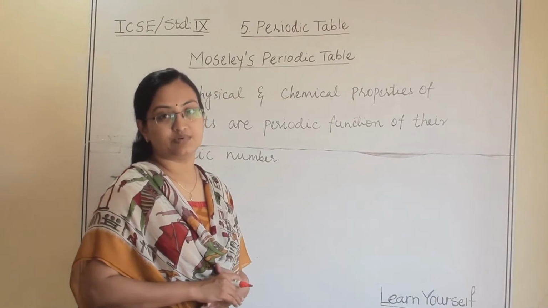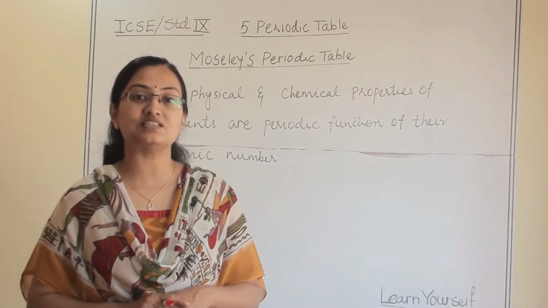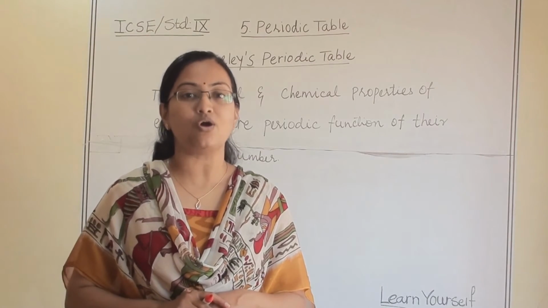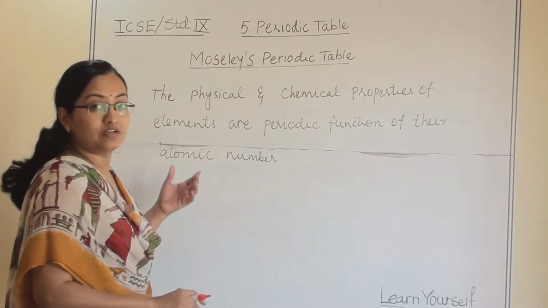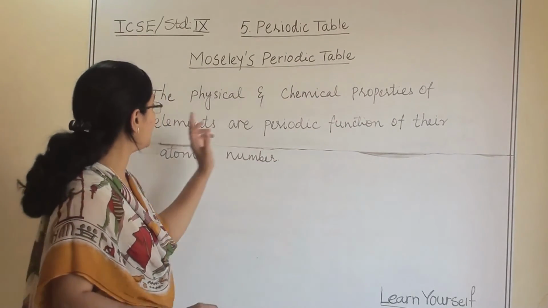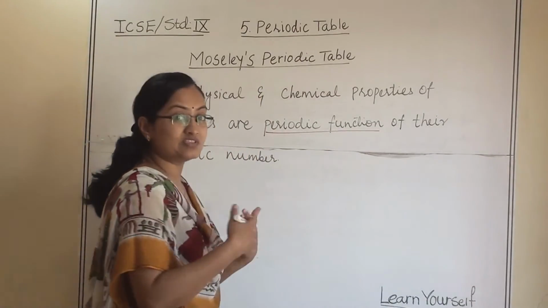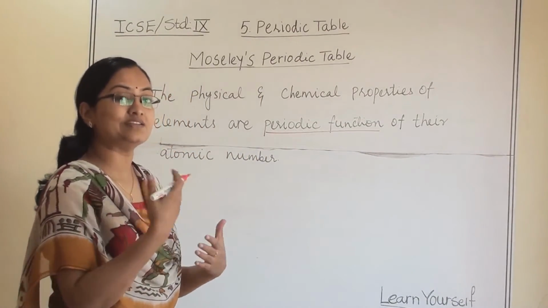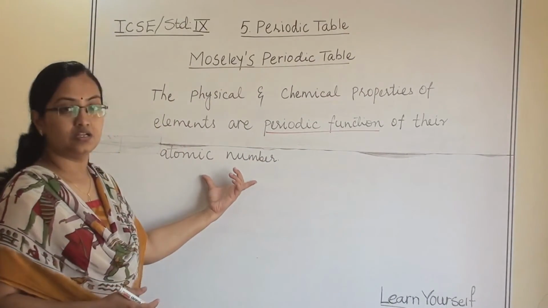Moseley's periodic table. He was the first person who arranged all the elements in their increasing order of atomic number. He has given a law which says that the physical and chemical properties of elements are periodic function of their atomic numbers. That means they are repetitive at certain intervals of their atomic number.